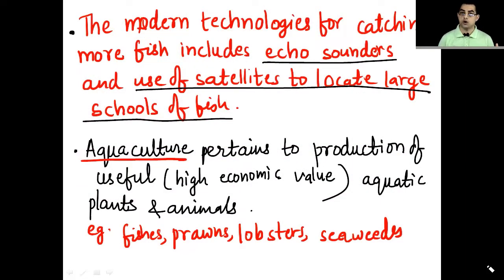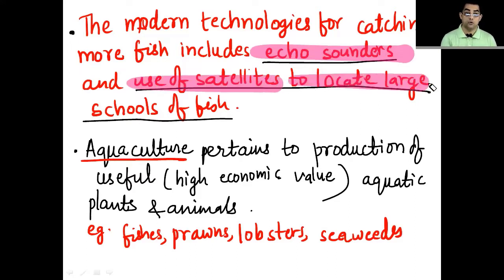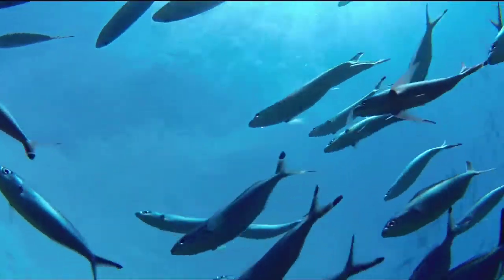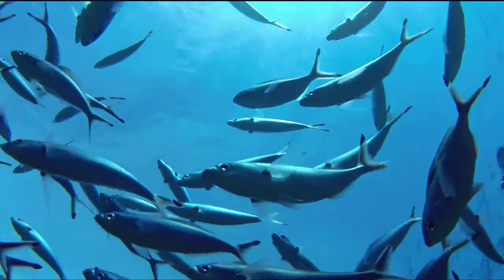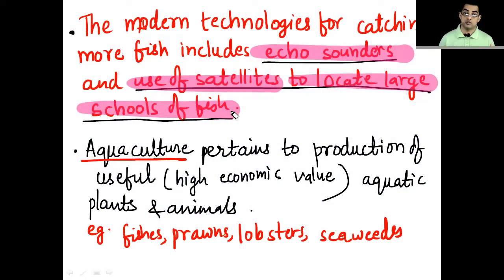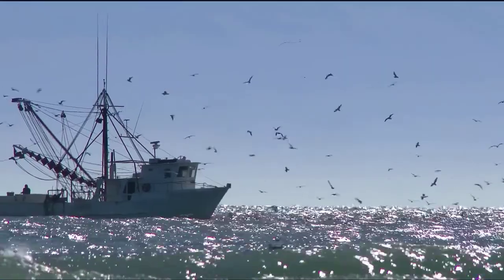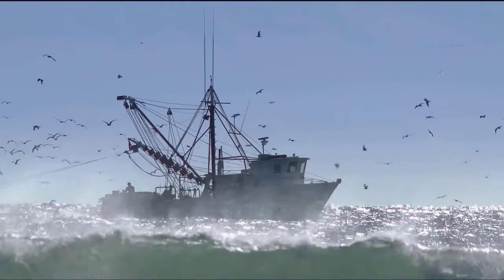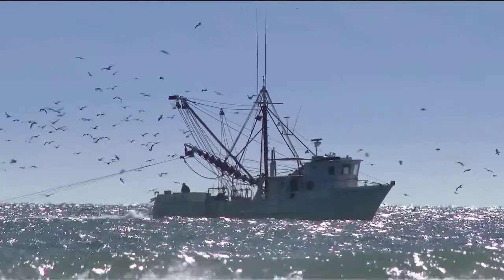Now here we will talk about the modern technologies for catching fishes. In modern times, it includes echo sounders, and we also use satellites to locate large schools of fish. A very large group of fish is called a school of fish. So with the help of satellites and echo sounding techniques, fishermen nowadays try to find out where the big schools of fishes are, and then they go in that direction to catch the fishes.